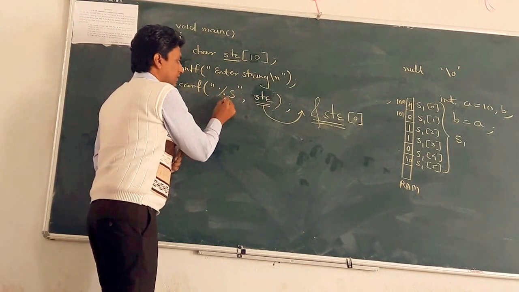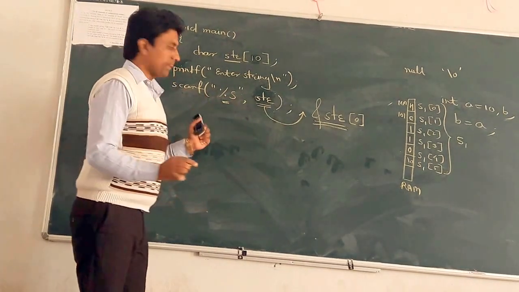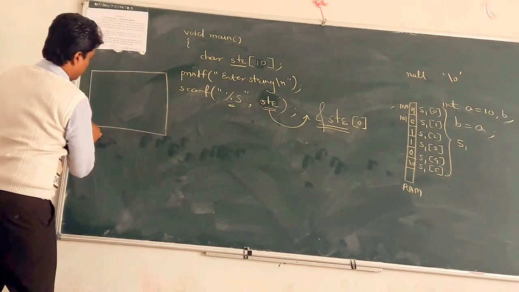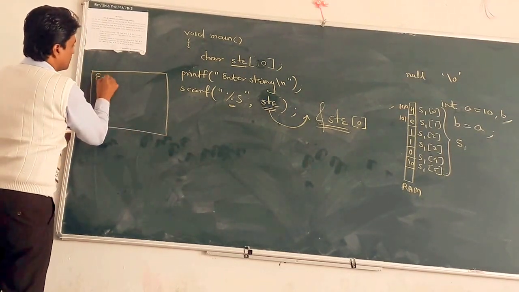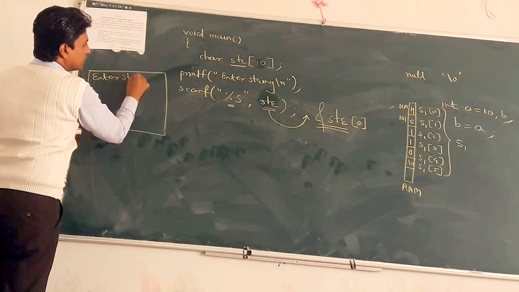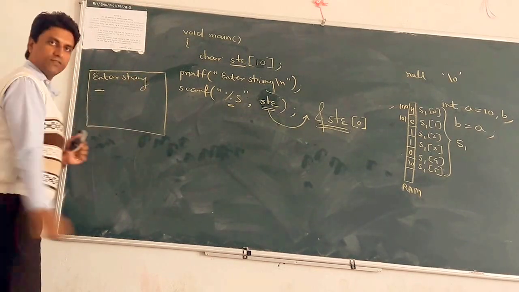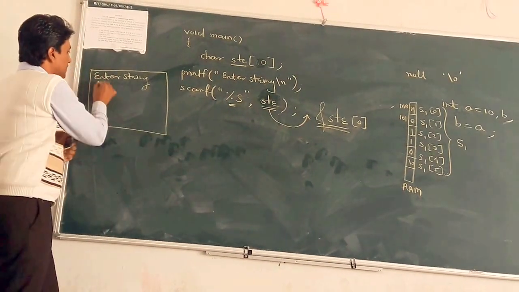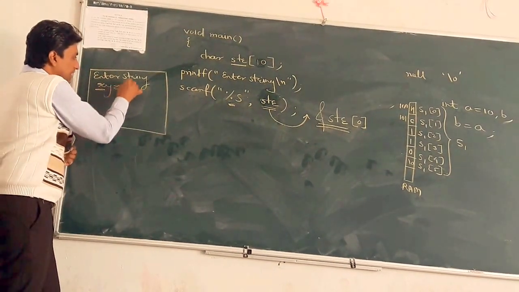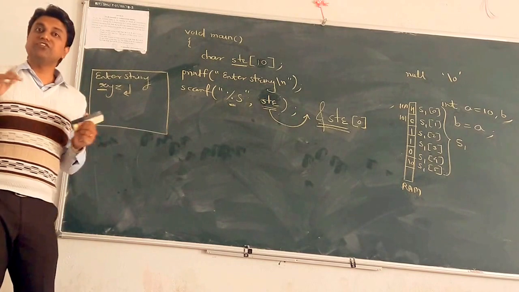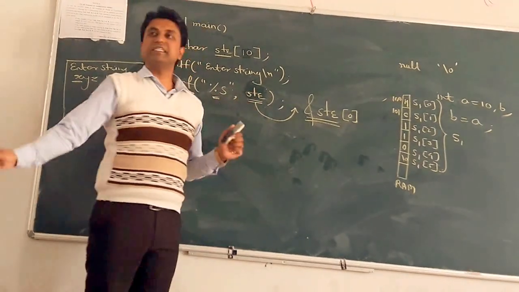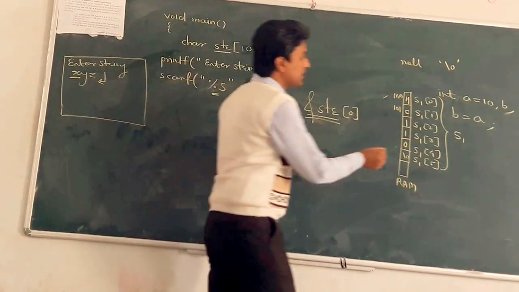This is your console. What is the first statement at runtime? Enter string, then the cursor blinks for %s. Suppose the user writes x, y, z and presses enter. This string gets moved to the address of str. What is the address? str.